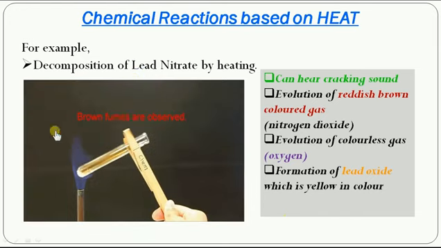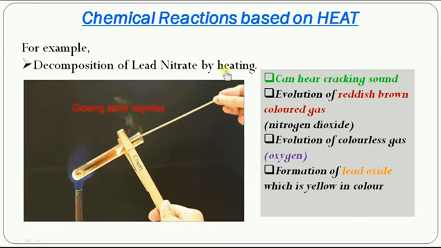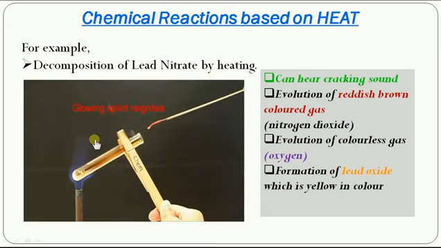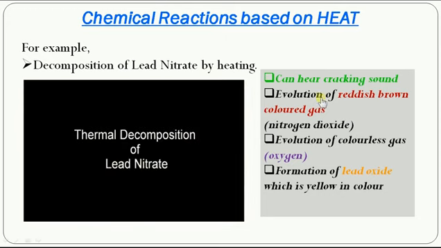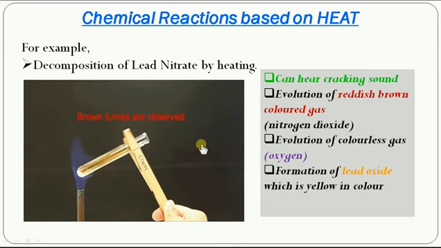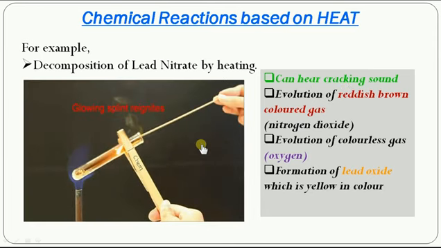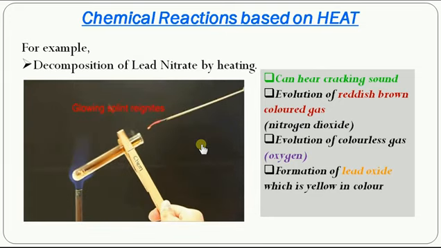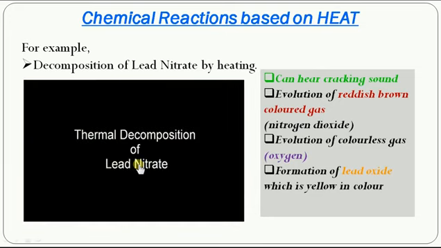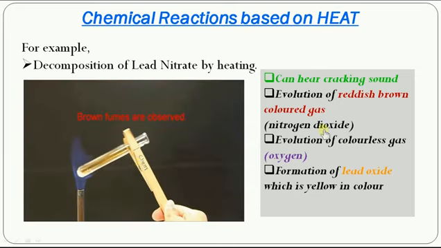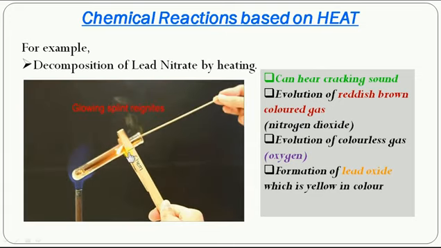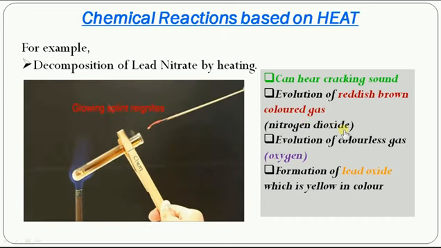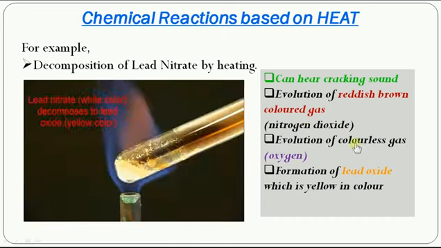For example, we will see the decomposition of lead nitrate by heating. You could see lead nitrate is a white colored substance. If we heat, reddish brown fumes come out. You can hear the cracking sound, and then you could clearly see the reddish brown gas coming out of the test tube. It's called nitrogen dioxide. It's a poisonous gas. Similarly, there is evolution of colorless gas, oxygen.